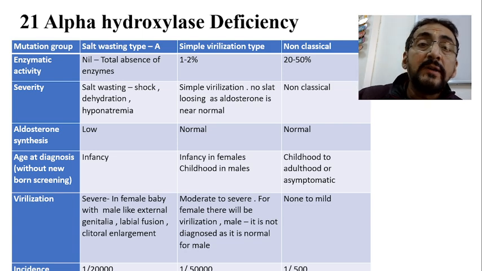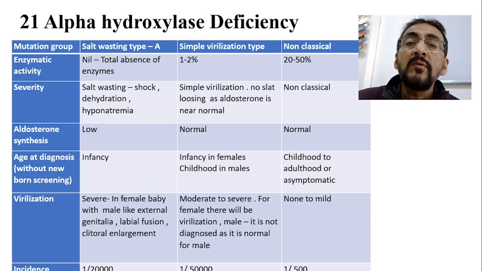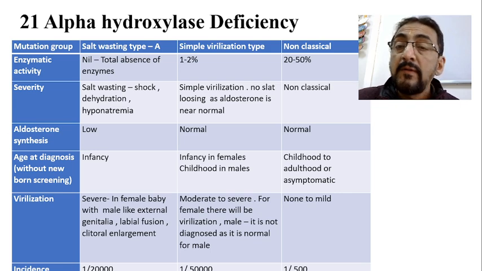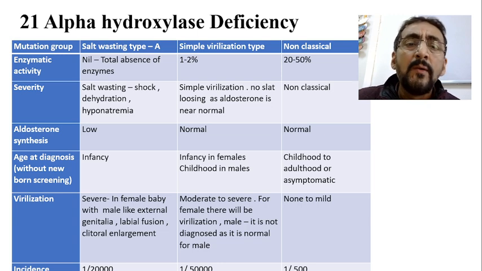Now come to the last one, that is the non-classical type. Non-classical means about 20 to 50% of the enzyme activity is there, and 50% is not there. This we have already discussed. Aldosterone synthesis is also normal here, so the child is totally asymptomatic till adulthood, and virilization is none to mild. Virilization is very less, a very mild variety, and the incidence is 1 in 400.